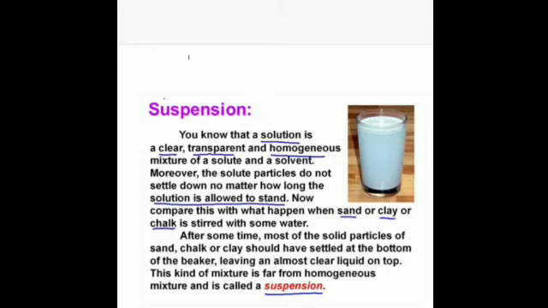Is it clear? And we have seen that the solute particles do not settle down no matter how long the solution is allowed to stand. Is that clear? They remain as such. So they form a heterogeneous mixture in which the solute particles remain as such. They remain suspended.